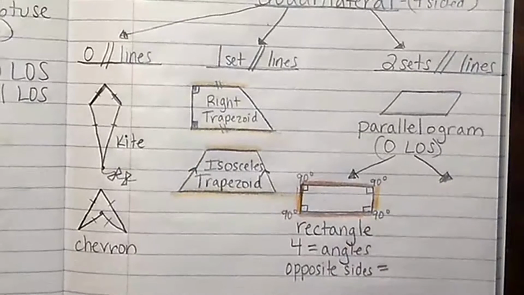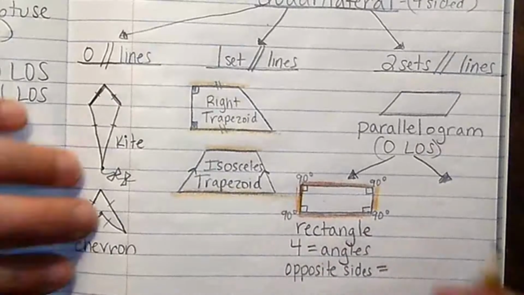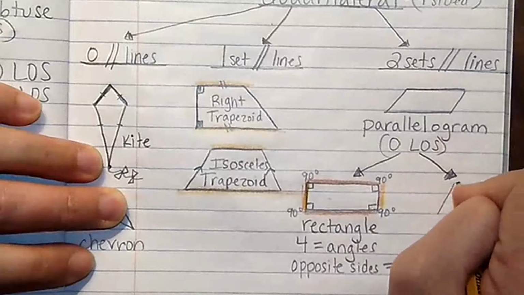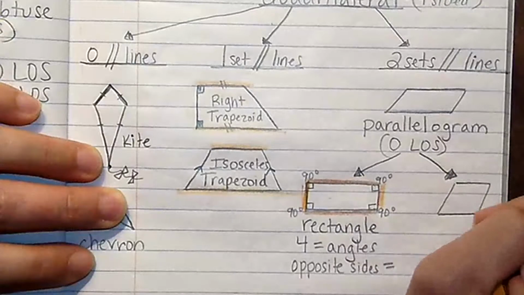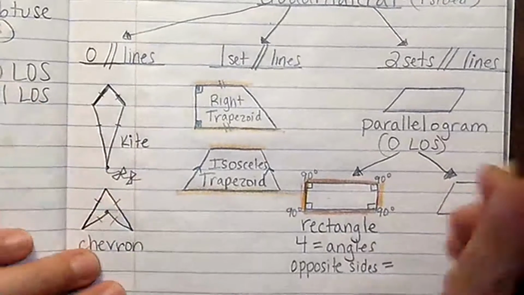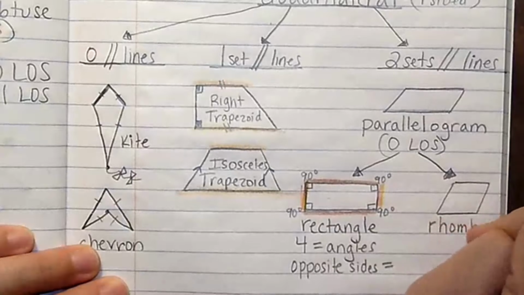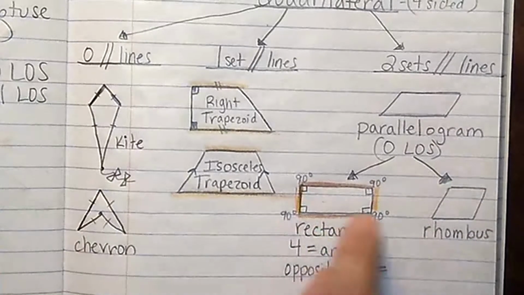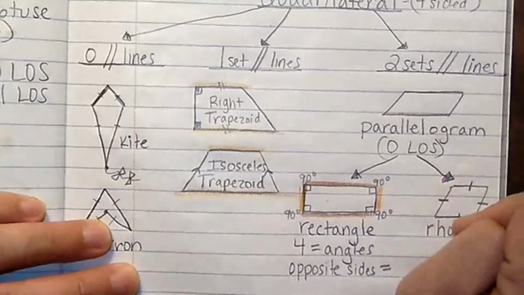All right, looking good. Next to the rectangle, we're going to put a shape called a rhombus. Now a rhombus, it looks like a square that is swaying to the beat. So it really is just like a dancing square. The shape is called a rhombus. A rectangle has 4 equal angles, but a rhombus has 4 equal sides.